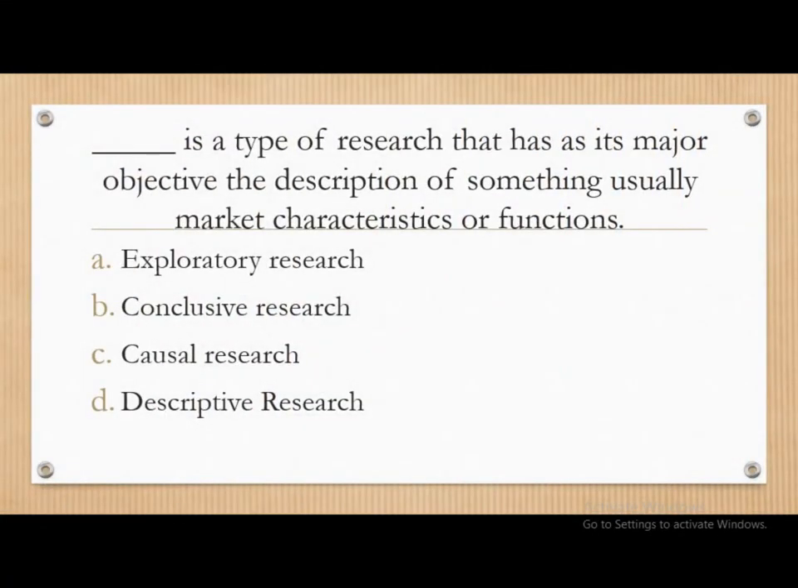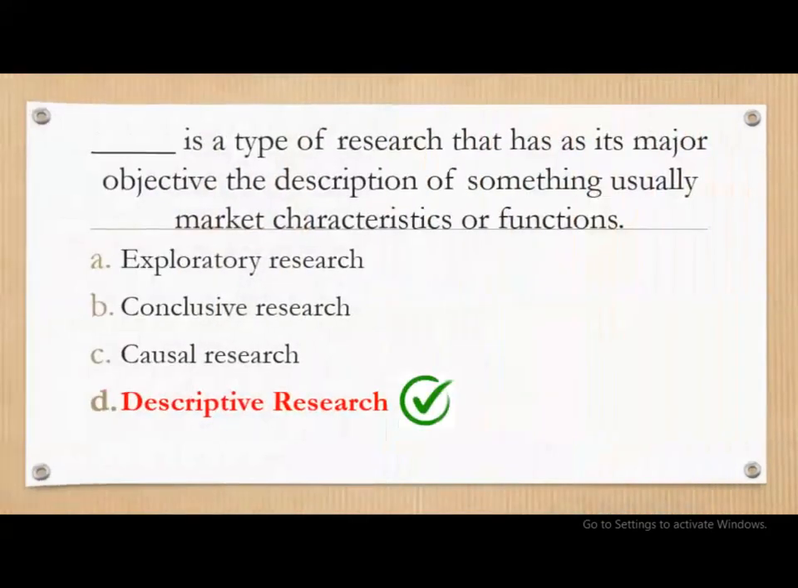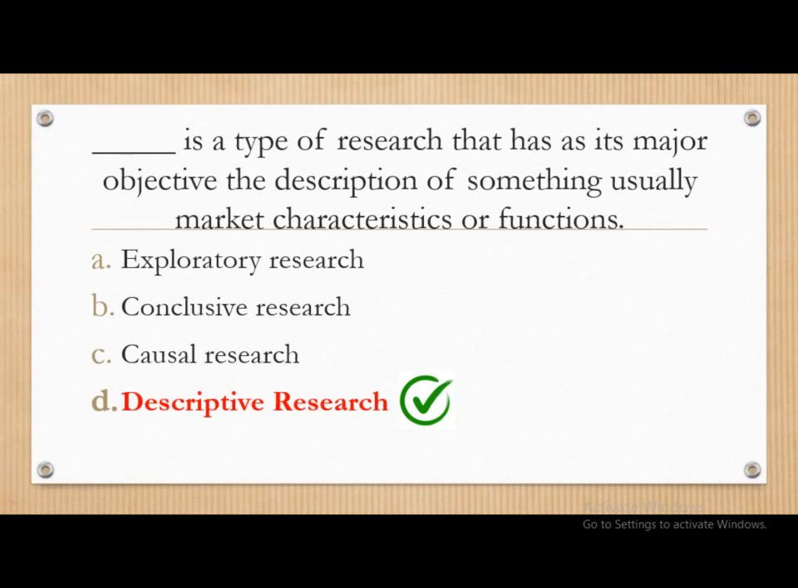Next question. Dash is the type of research that has as its major objective the description of something, usually market characteristics or functions. So whether that is exploratory research, conclusive, causal or descriptive research. And the correct answer is descriptive research. So descriptive research is the type of research that has its major objective the description of something.